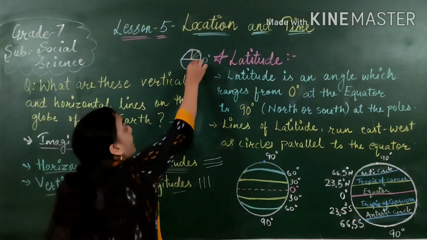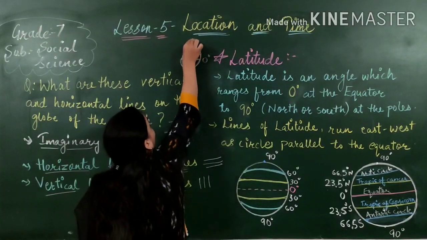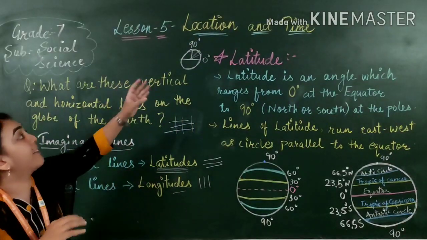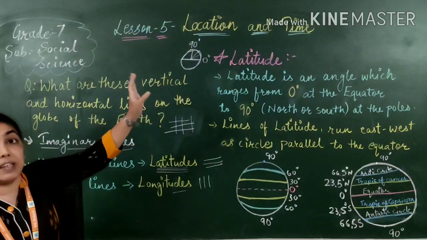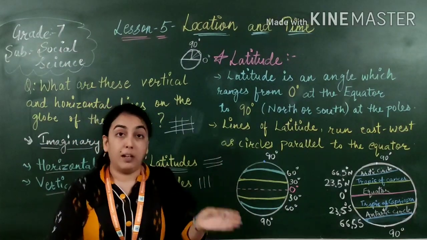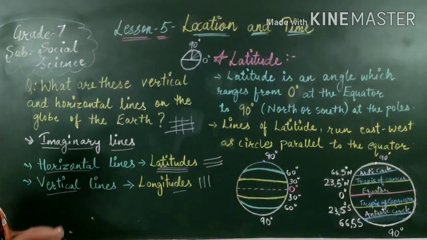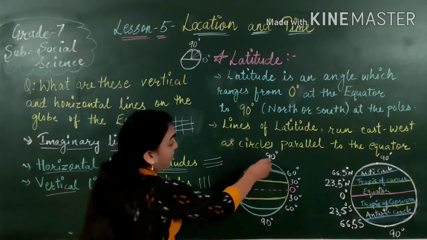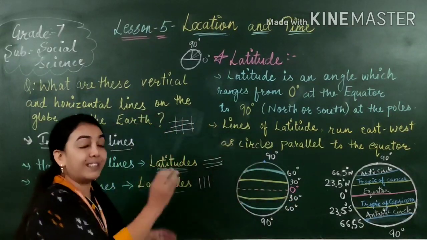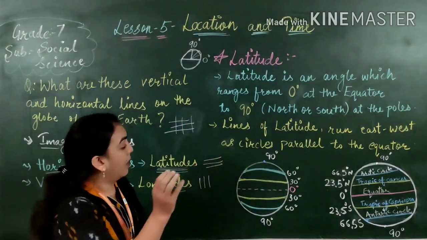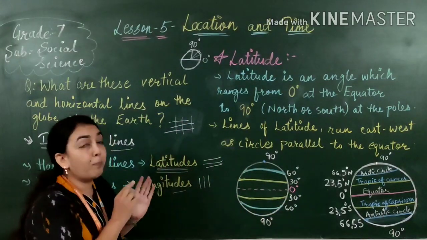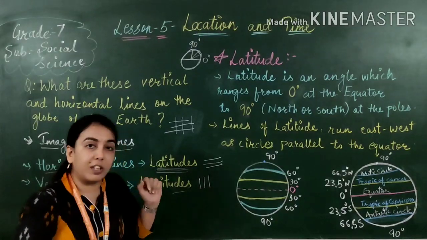Understood? So from here we keep the protractor, and this angle here, we all know that this is 90 degree. Similarly, suppose 30 degree, 60 degree, if we want to find many angles, we can do it with the help of a protractor. Same way on our earth too, suppose this is our earth, on our earth there are some lines which are drawn, these are imaginary, and the line which is exactly in the middle of that globe is called 0 degree.